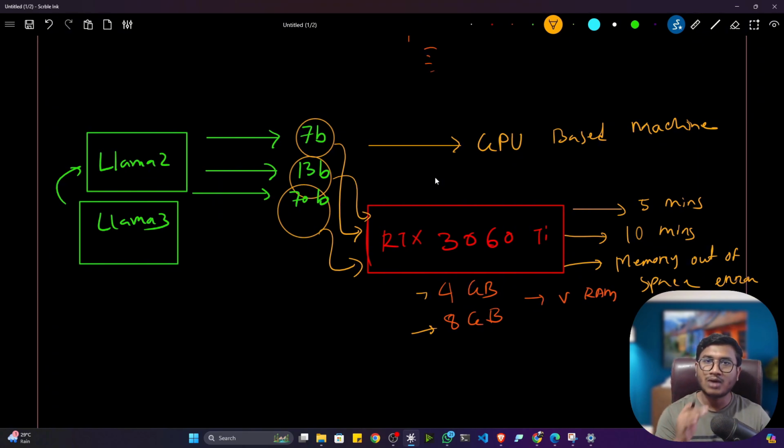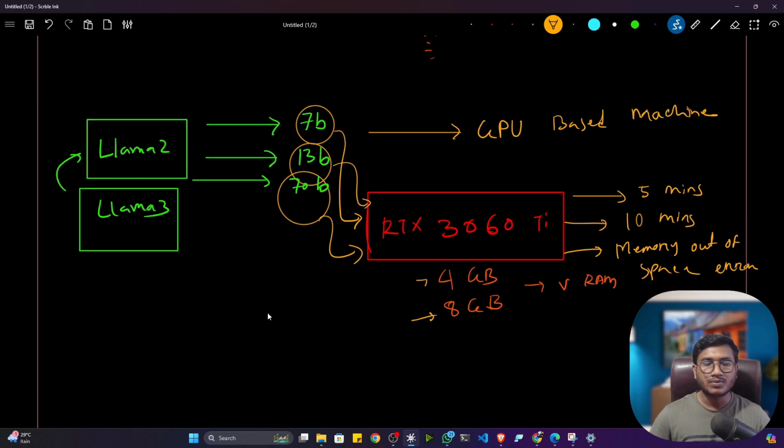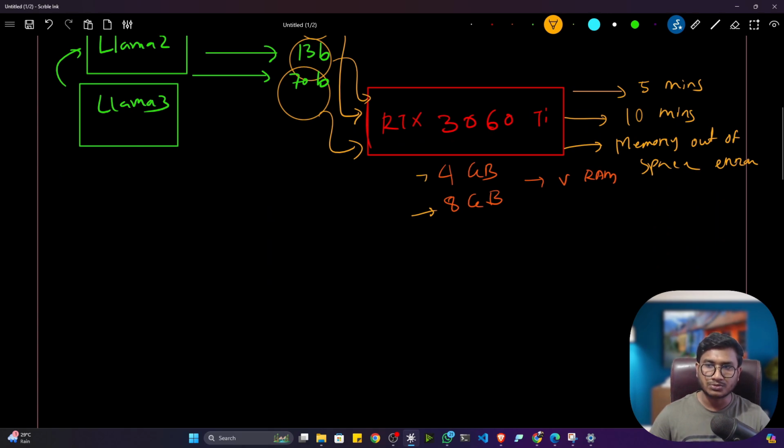But let's say somehow we are using this foundation model. Let's say we are using a small variant of the model, let's say 7 billion or 13 billion. But what is happening? Inference time is very high here. It is very slow here. So again, people won't be using my application. So this is another issue.